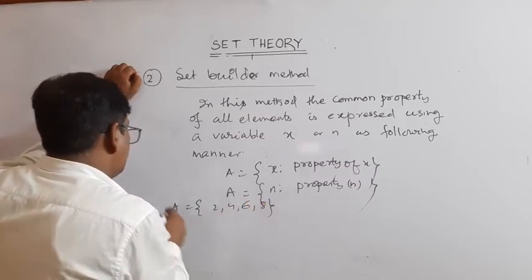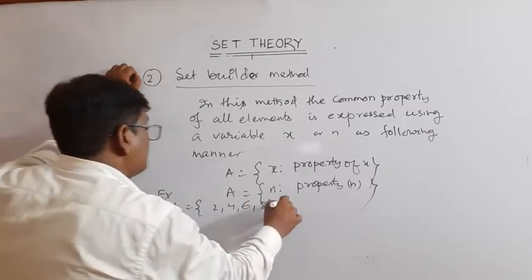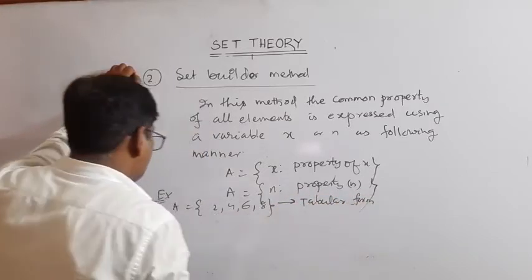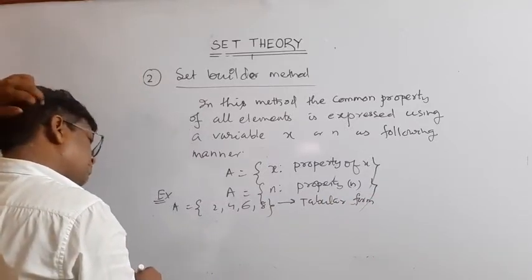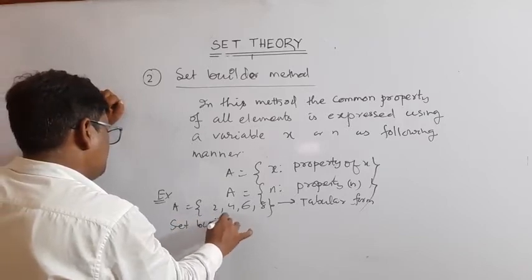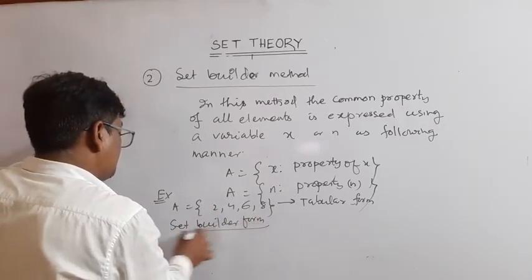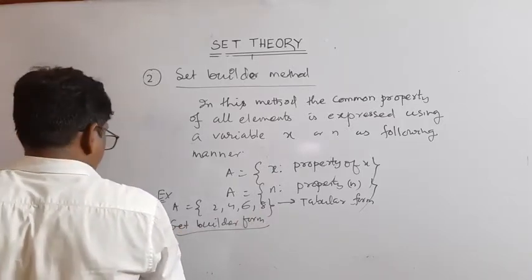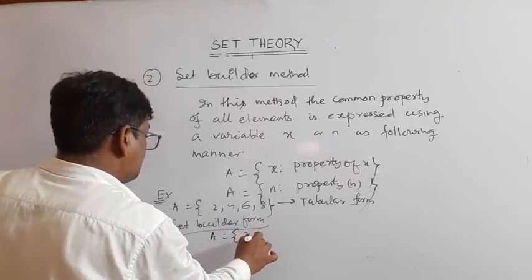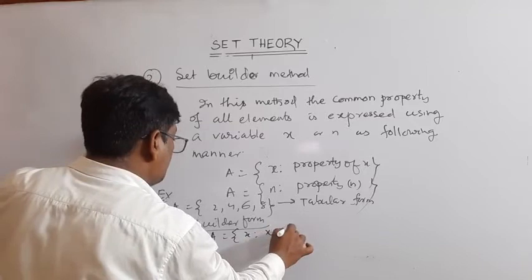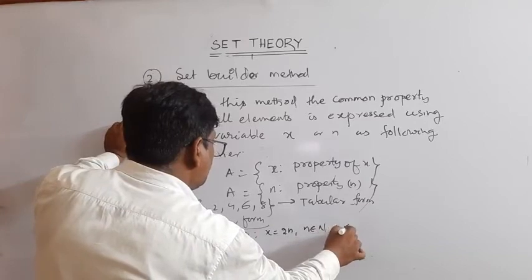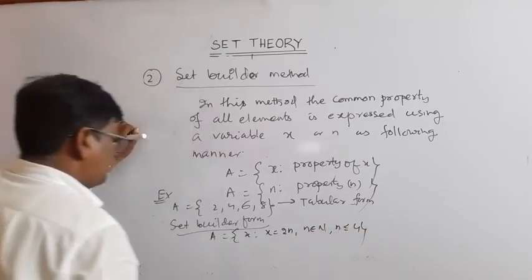Okay, for example, suppose A is equal to {2, 4, 6, 8}. This is tabular form. Now, what is the set builder form? The answer may be A is equal to {x such that x is equal to 2n, n belongs to the set of natural numbers, and n less than or equal to 4}.